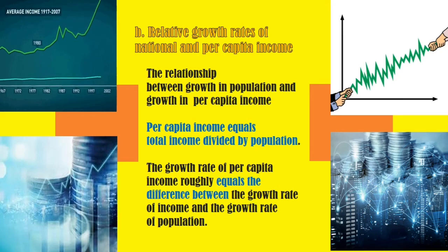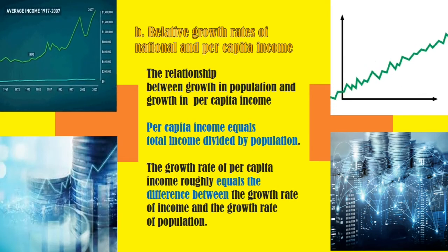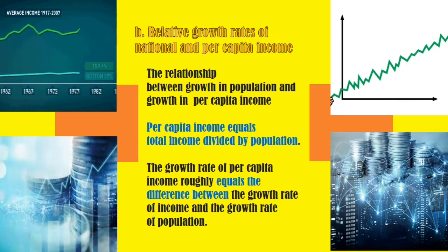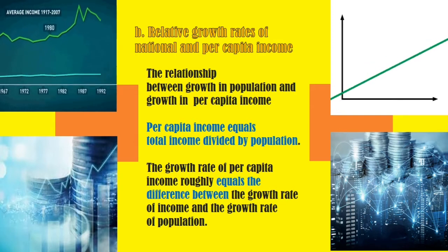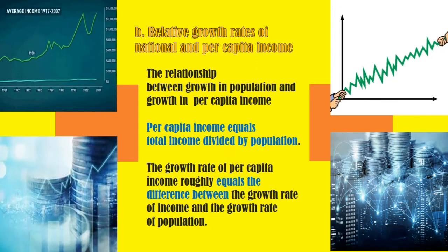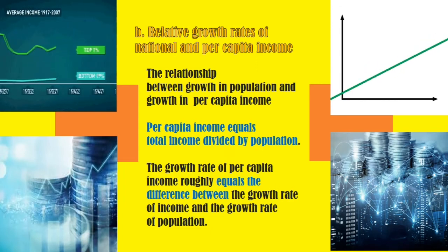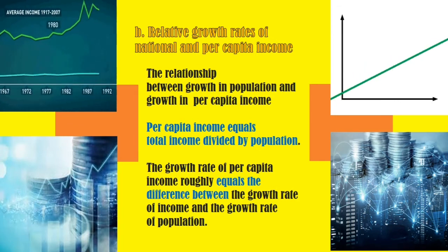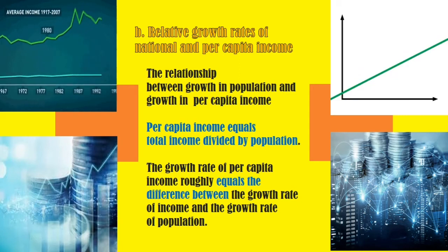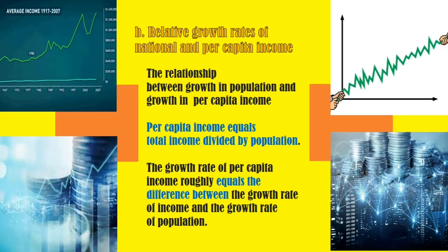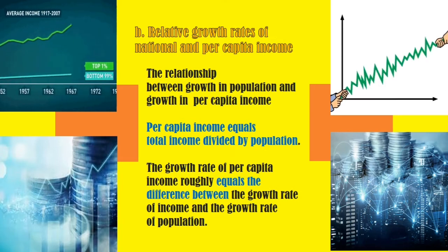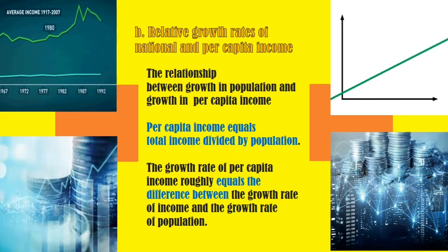The growth rate of per capita income roughly equals the difference between the growth rate of income and the growth rate of population. So this means that the higher the income and the lower the population, the higher the per capita income. However, if it's the other way around, the lower the income and the higher the population, the lower the per capita income.